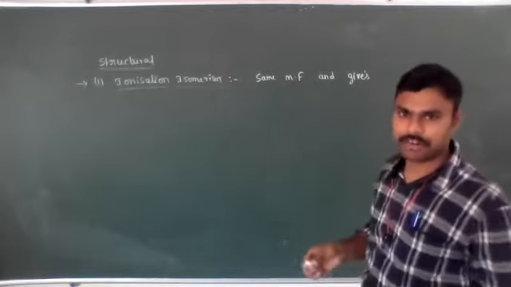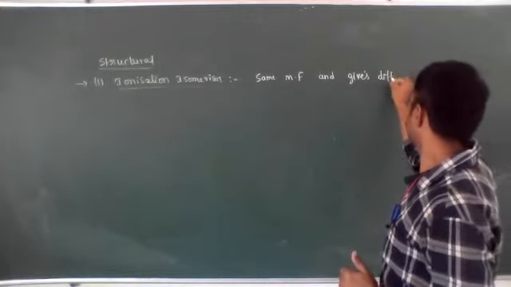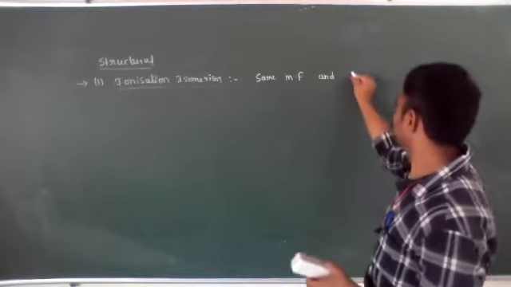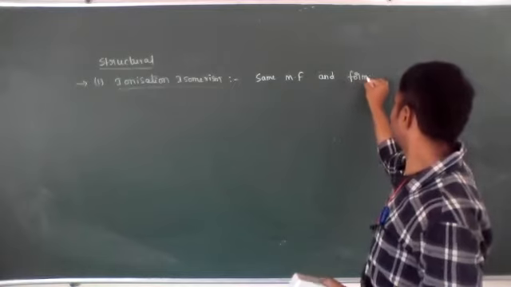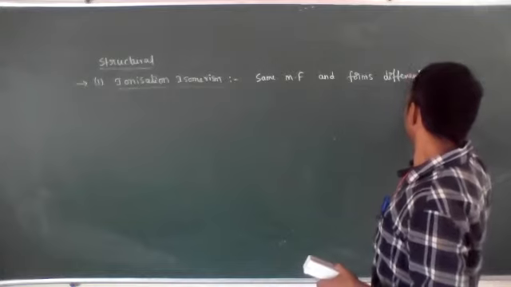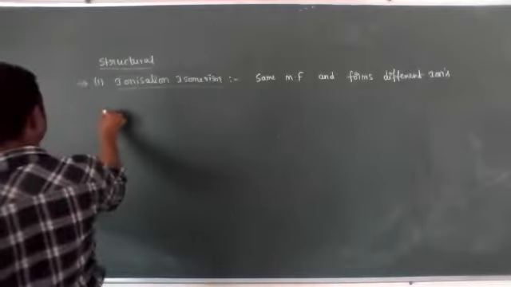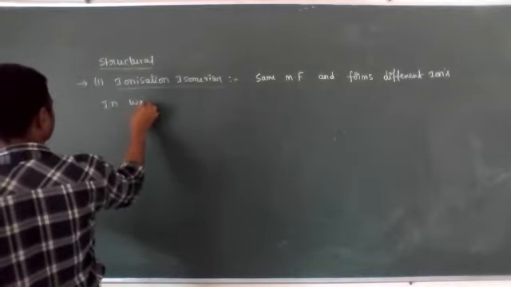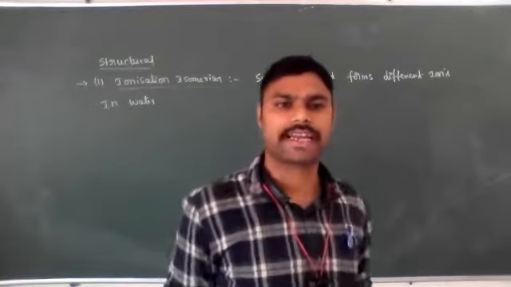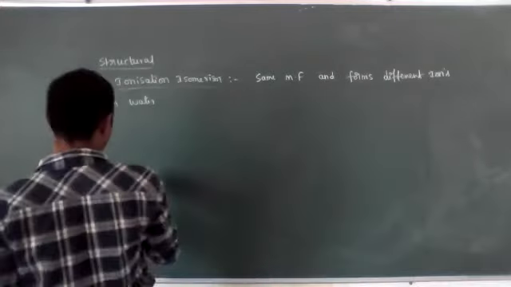But they form different ions in aqueous solution, that is, different ions in water. These are called ionization isomers, and the phenomenon is known as ionization isomerism. Let's see an example.